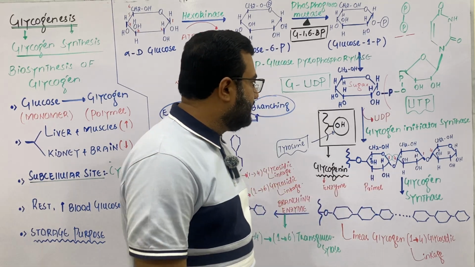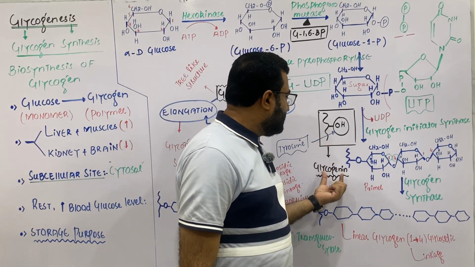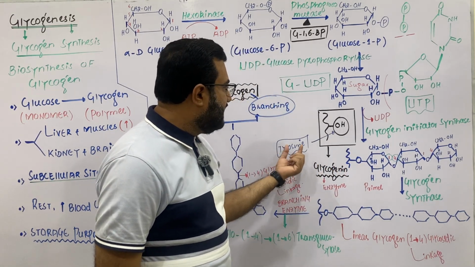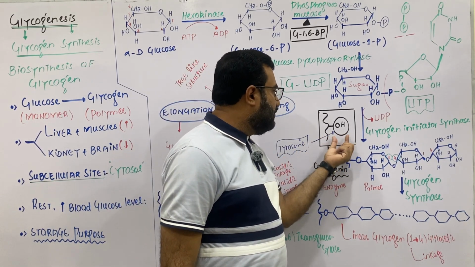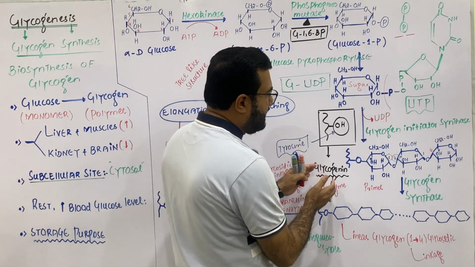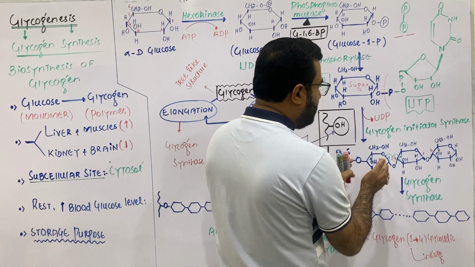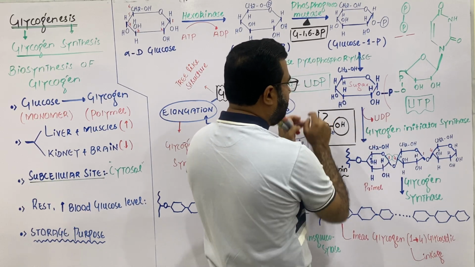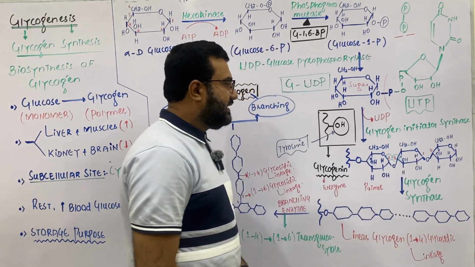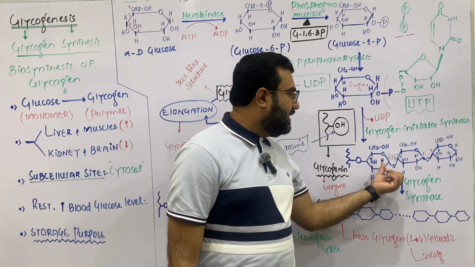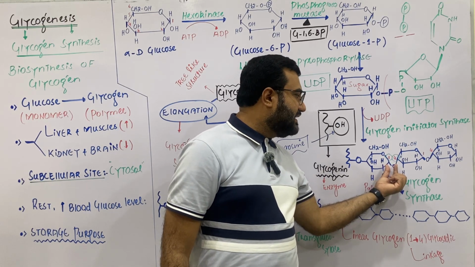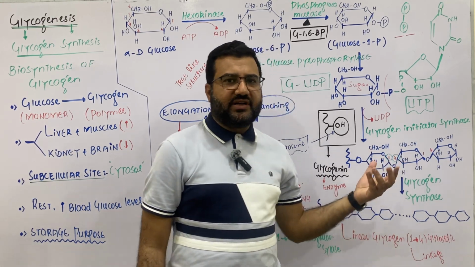So this glycogenin enzyme is a dimer. It has tyrosine amino acids in it, and this OH group is actually the OH group of the tyrosine amino acid. My dear students, the glycogenin joins the glucose units through this glucose UDP, and then a small chain of 6 to 8 glucose units is generated, and in this small chain, the glucose units are attached by an ether linkage, and this ether linkage is called the glycosidic linkage.